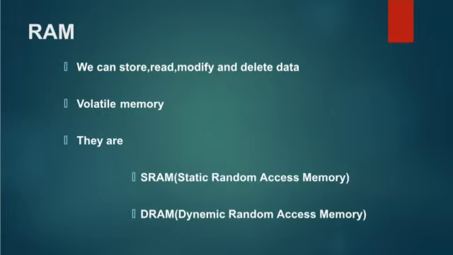One is SRAM and the other is DRAM. SRAM, S means static random access memory, and DRAM, D means dynamic random access memory. While coming to the point of SRAM, the information stored in the SRAM is not refreshed. It remains as long as supply is provided. SRAM is faster and more reliable than DRAM.